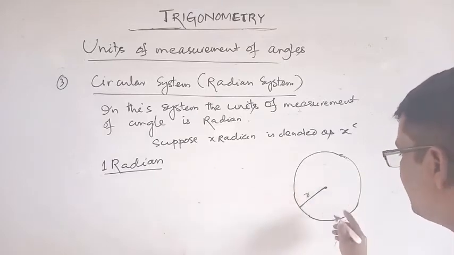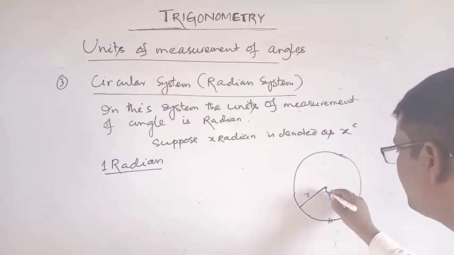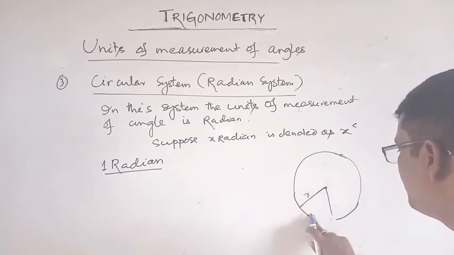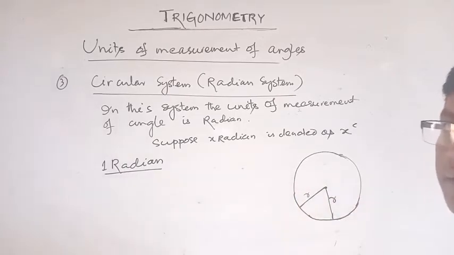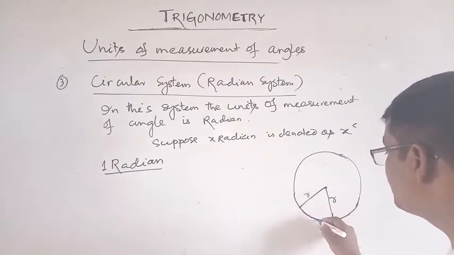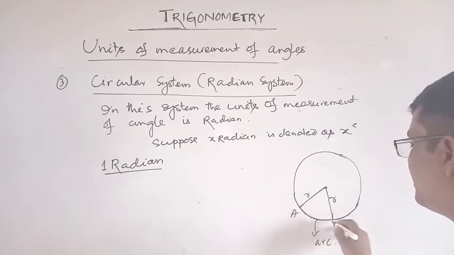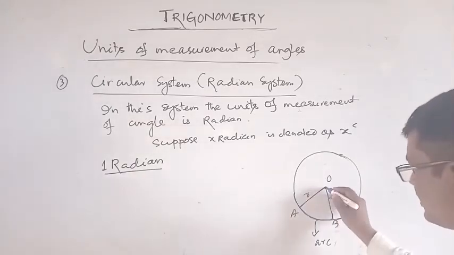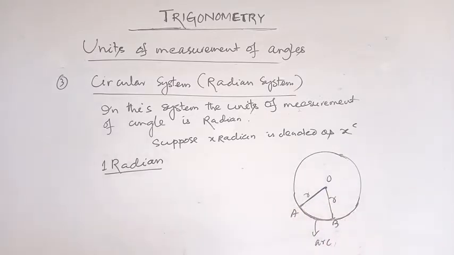If this length is marked here, and join this, and join this. Okay, this is radius r. This is arc. Suppose this is A and this is B and this is O. The length AB is called arc.